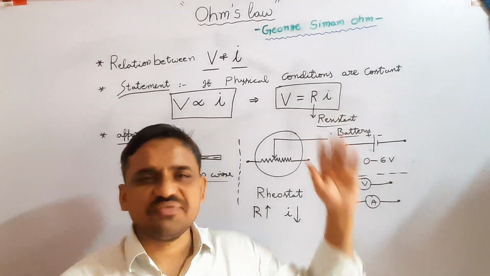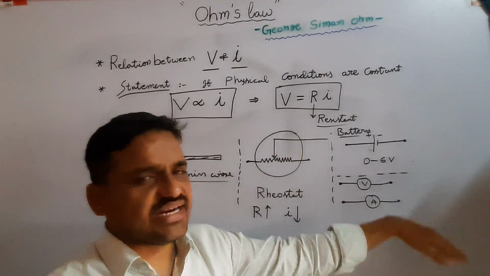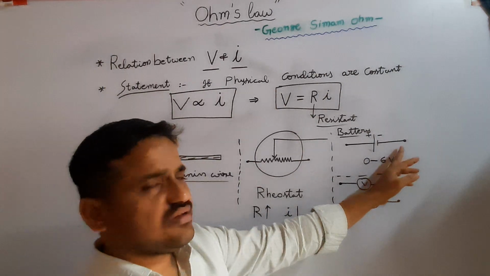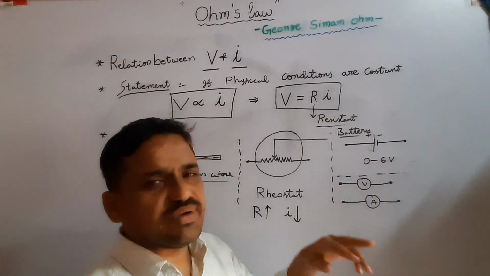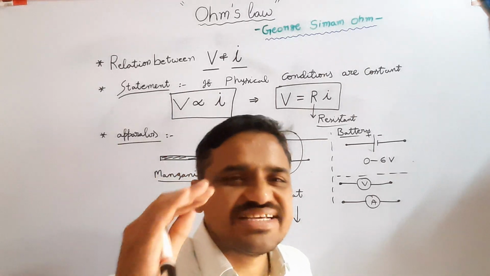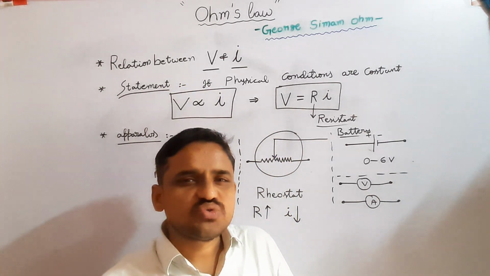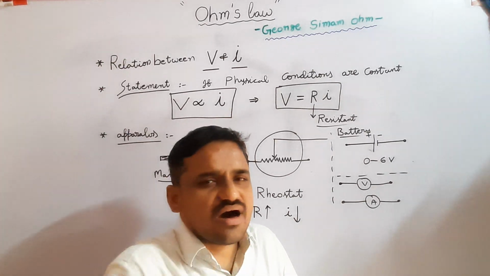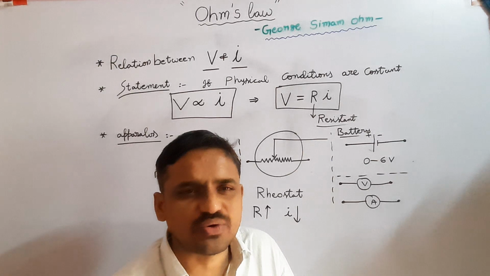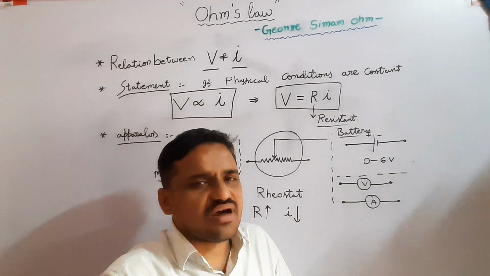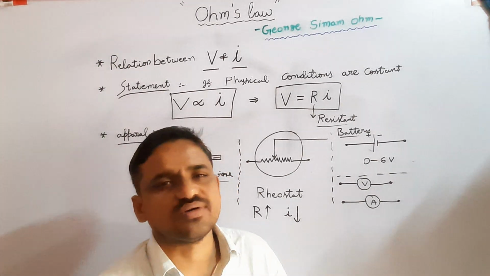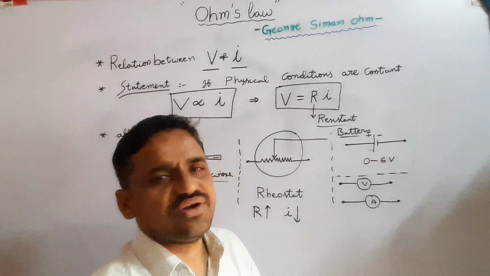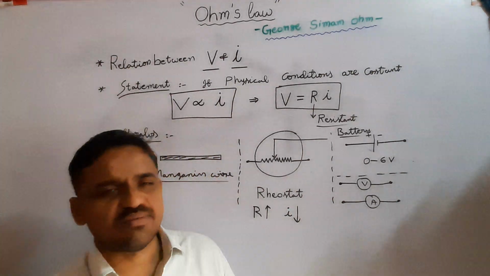A switch is used to stop or allow the current into the circuit. So to verify Ohm's law, the apparatus required are manganese wire, rheostat, battery eliminator, voltmeter, ammeter and a switch.